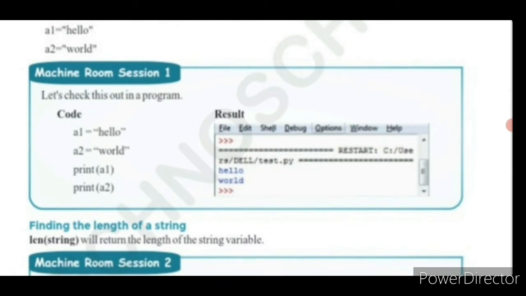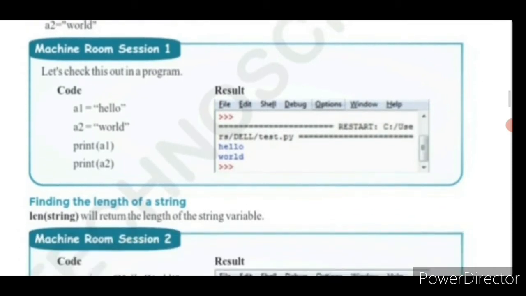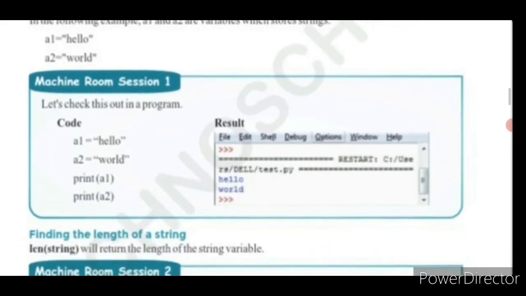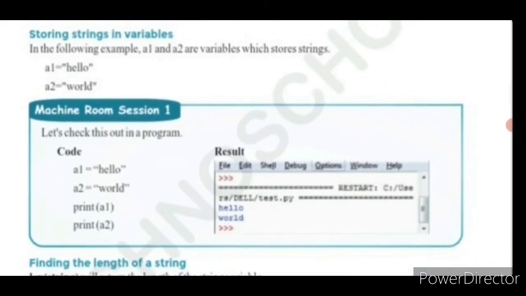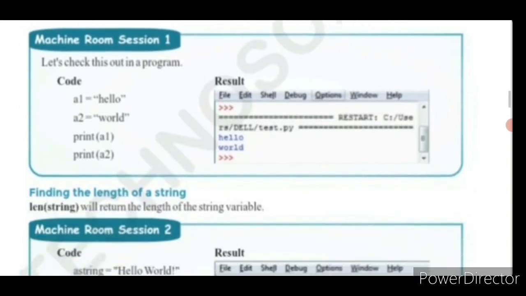See this example code. Here you are going to print the strings presented in the a1 and a2 variables. See the output window: hello is stored in the a1 variable whereas world is stored in the a2 variable. This is how you store strings in variables.